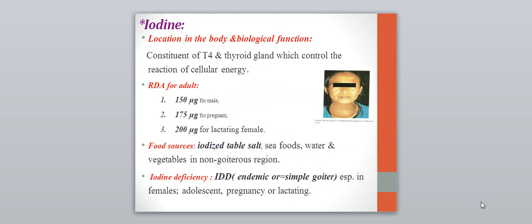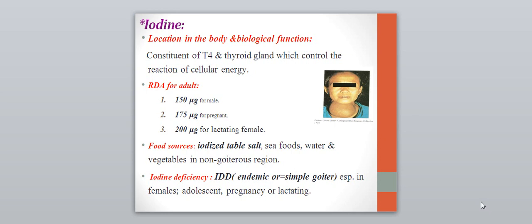We will talk now about iodine. It is a constituent of T4, thyroxine, in the thyroid gland, which controls the reaction of cellular energy. It is important because iodine is an important part of cellular energy production, as it plays a role in T4 formation.